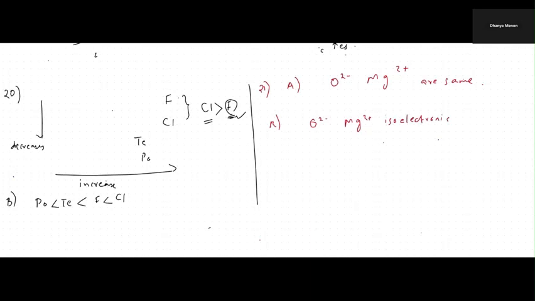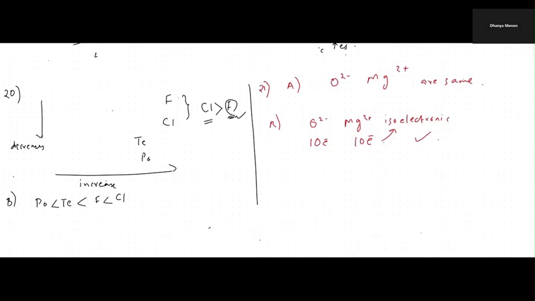Now over here, oxygen and Mg2 plus, they are isoelectronic. We had a question before also related to isoelectronic. Oxygen is 2,6, or 8. The number of electrons is 8. It is gaining 2 more. It becomes 10 electrons. Magnesium is 12. It loses 2 electrons, 10 electrons. So both are isoelectronic. So this reason statement is correct. But is it the reason for the first statement? That we have to check.